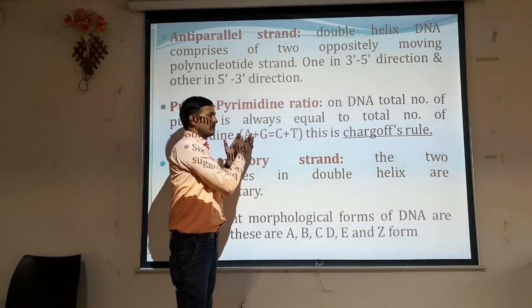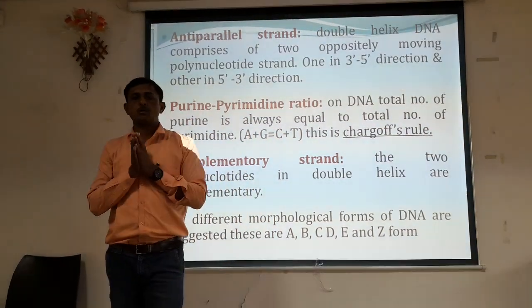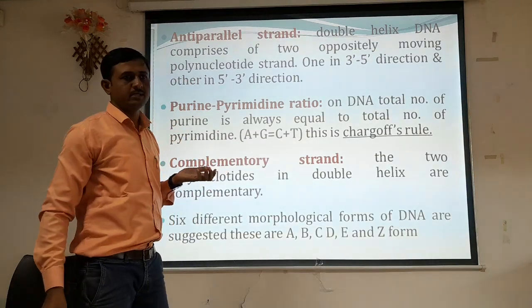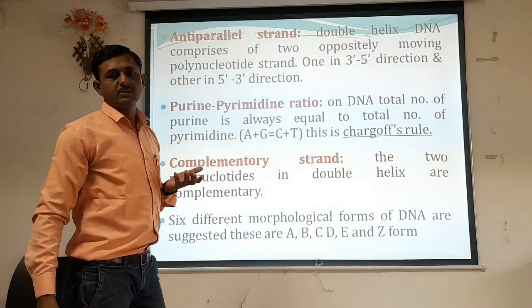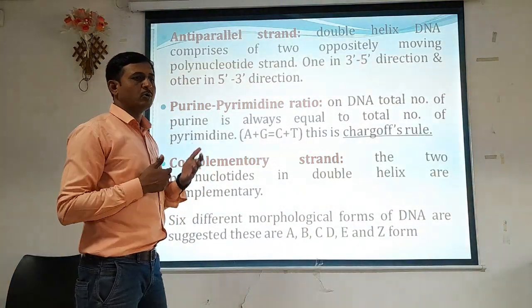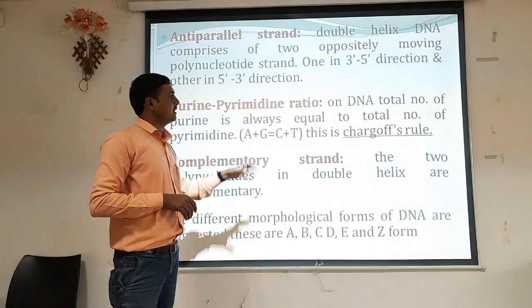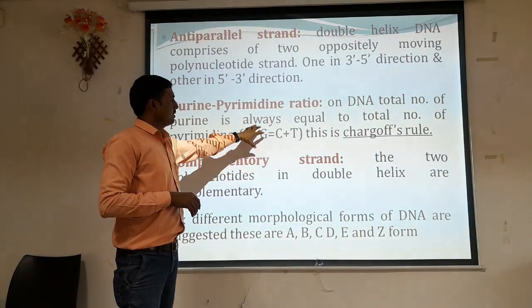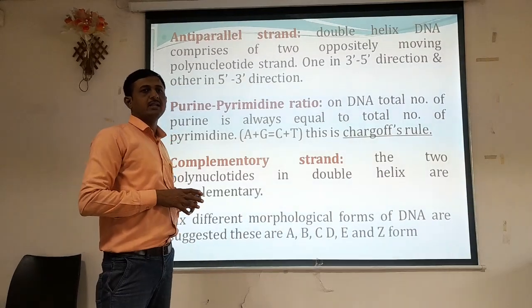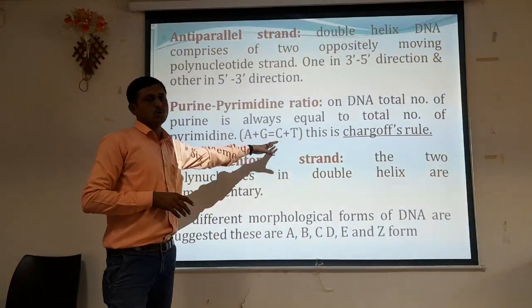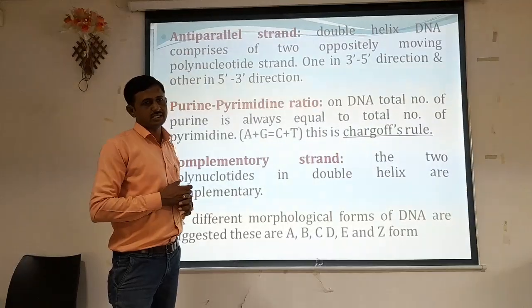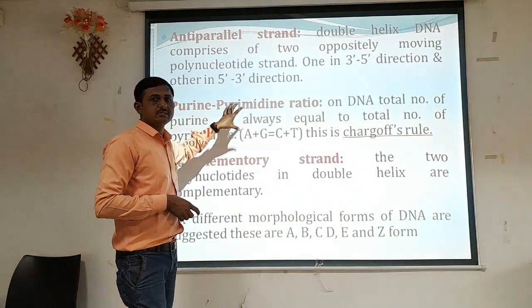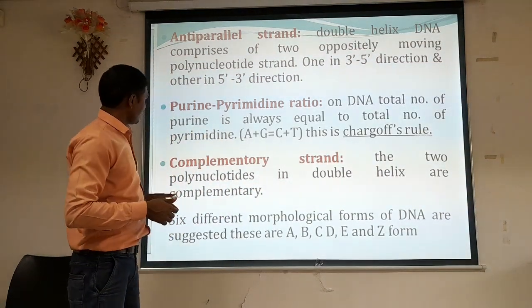So the total amount of adenine present in that particular nucleotide, there is always an equal amount of thymine present in the double stranded DNA. Also, the total number of guanine present in the DNA strand is always equal to the total number of cytosine present in that DNA strand. That's why this is nothing but Chargaff's rule.